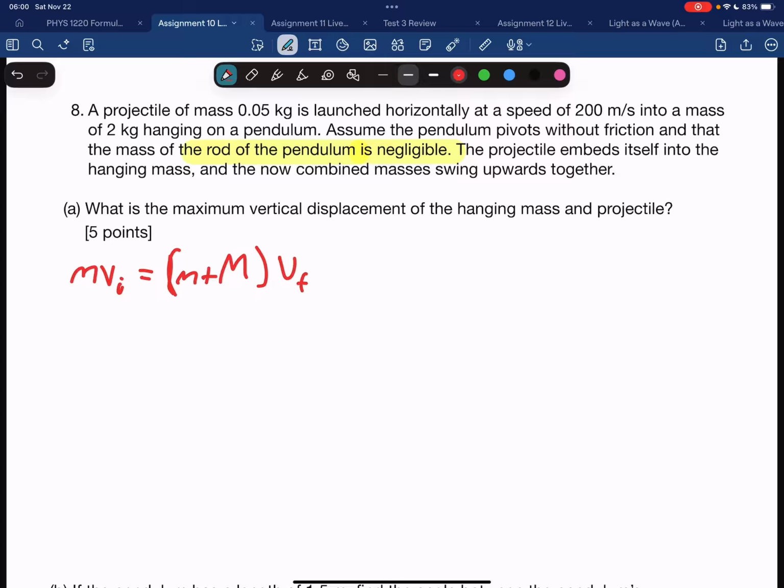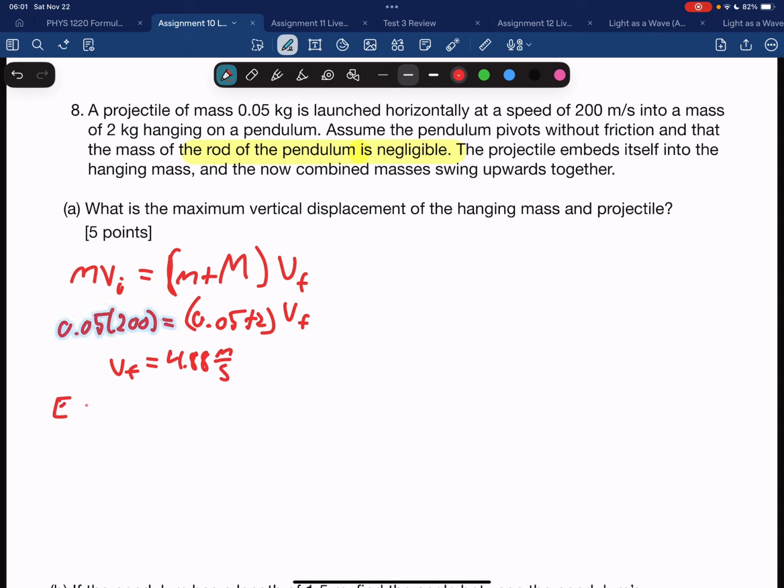I guess I'm imagining it as a block. Doesn't really matter. Plugging in values, again, 0.05 times 200 equals 0.05 plus 2 times V_F. V_F equals 4.88 meters per second.